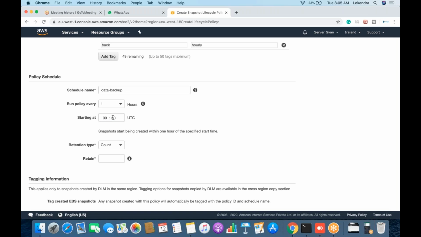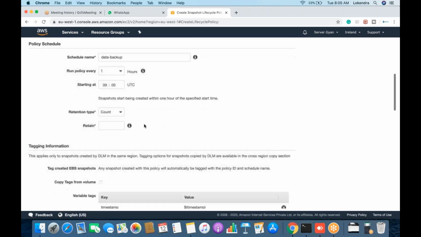If you need to start immediately, you can convert 9 AM UTC to IST. Whatever time comes, you can edit it here. For the very first time, this particular time window will make a difference. Otherwise, it will be default, because if we are running every 1 hour, that doesn't matter. The very first time, it will run based on this time, and after that, every 1 hour. So we can leave it like this.